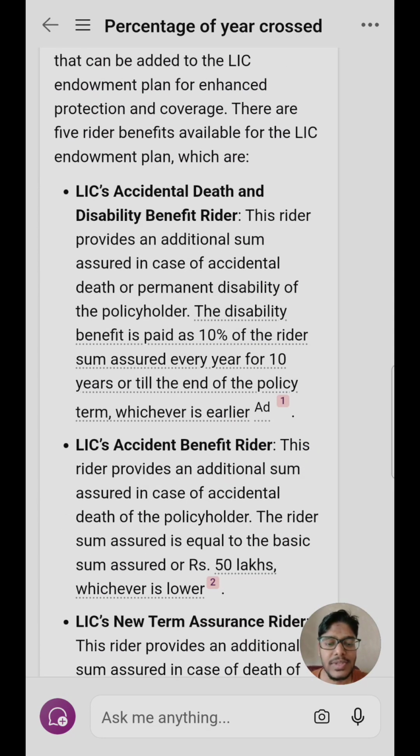But rest assured, we at least know that whatever amount we are taking as the sum assured, we are getting additional bonus on that in terms of our benefits when we take the LIC policy.